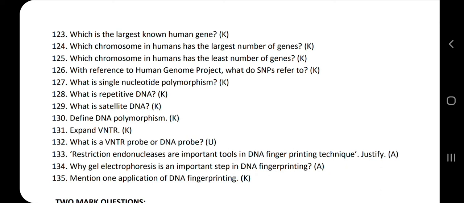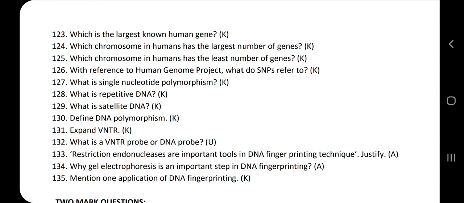So these restriction endonucleases help in the digestion of DNA during the DNA fingerprinting technique. Next question: why is gel electrophoresis an important step in DNA fingerprinting? The DNA fingerprinting process goes for one more step: they use gel electrophoresis for the separation of the DNA fragments.